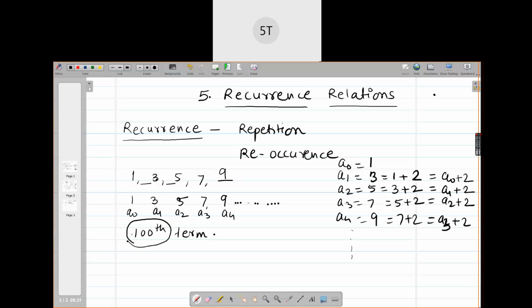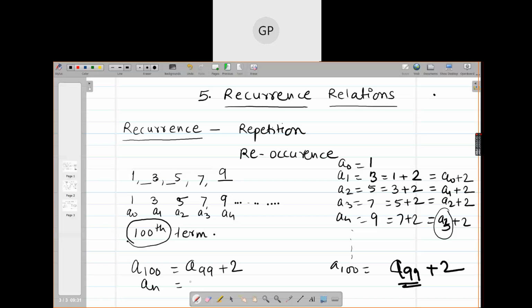No. Even so, you have this formula with you. A100 will be using this formula: A100 will be A99 plus 2. But you should know what A99 is. Yes or no? So this is a recursive formula.